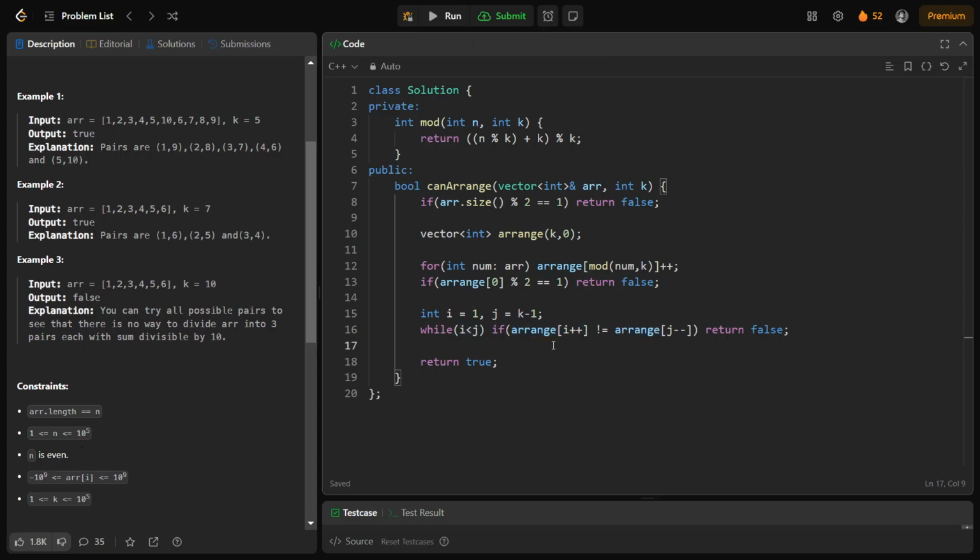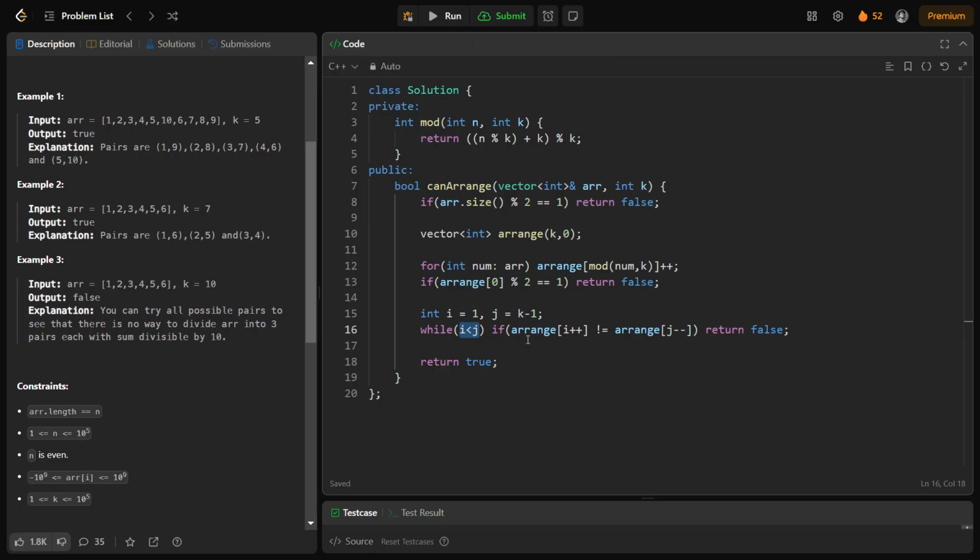Now there is something that I'm missing here, which is not exactly important, but even if you don't think about this, you would solve all the test cases, but you won't understand the code itself. For some case, i could be equal to j. So what do we do in that case? If i is equal to j, we are trying to form pairs from the same set of numbers.